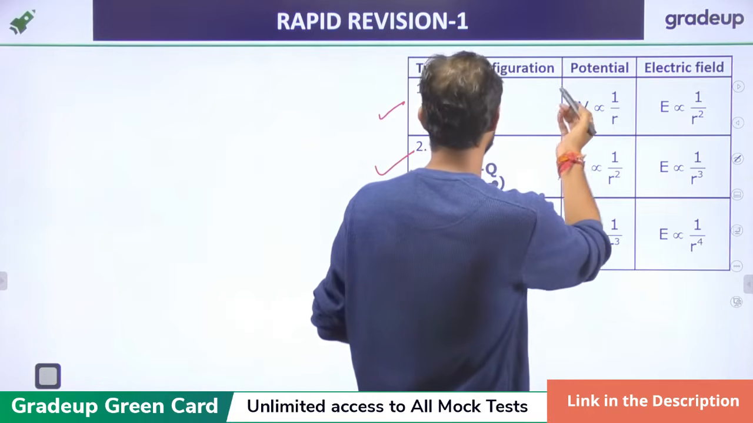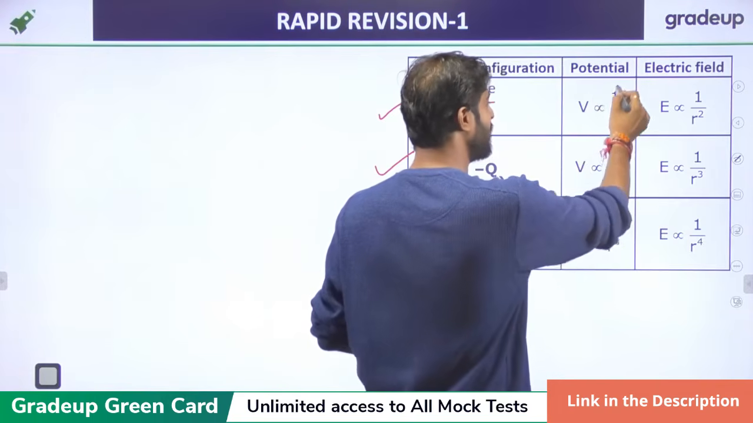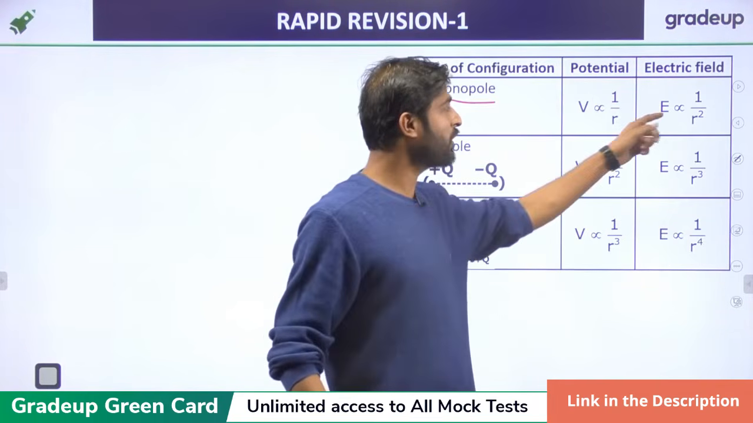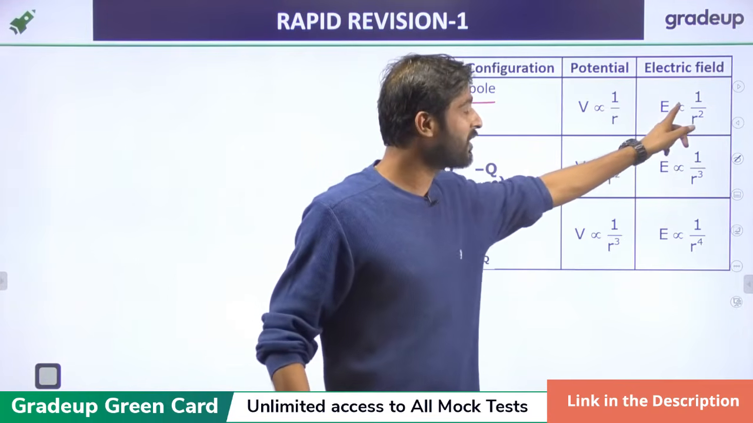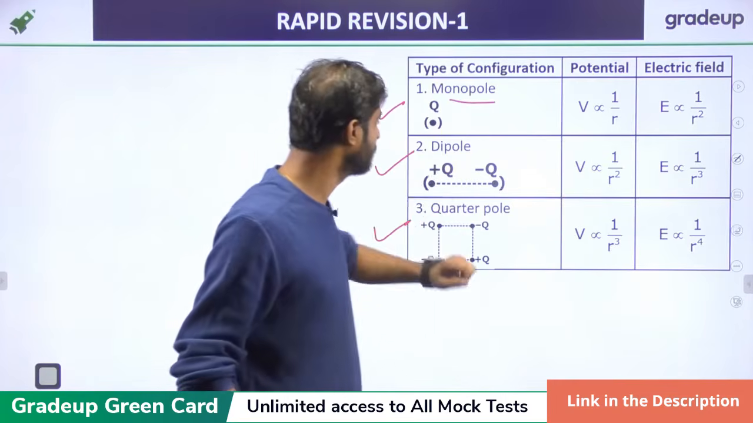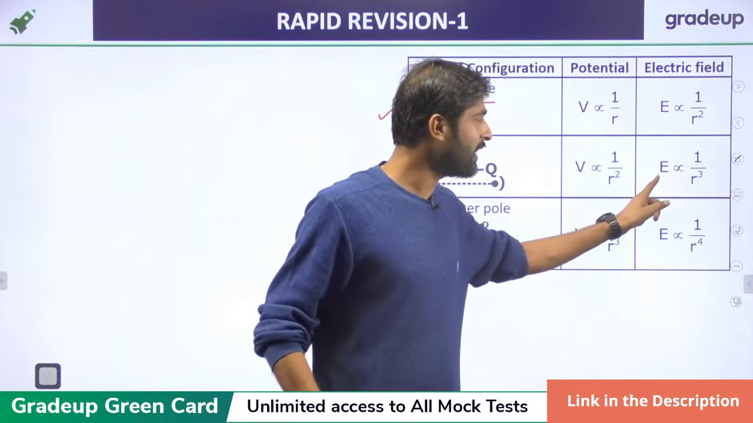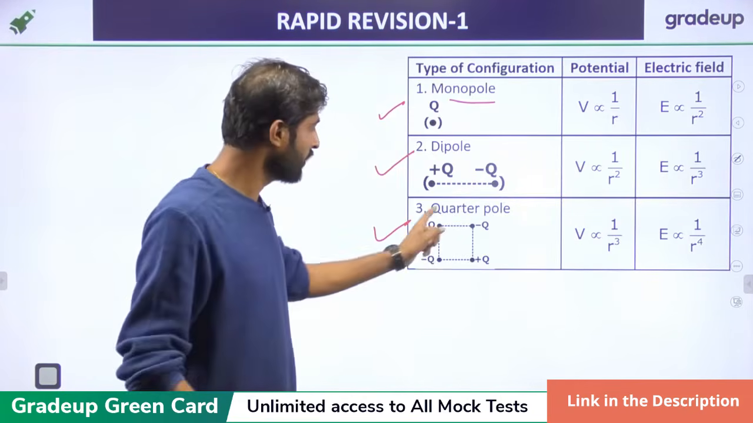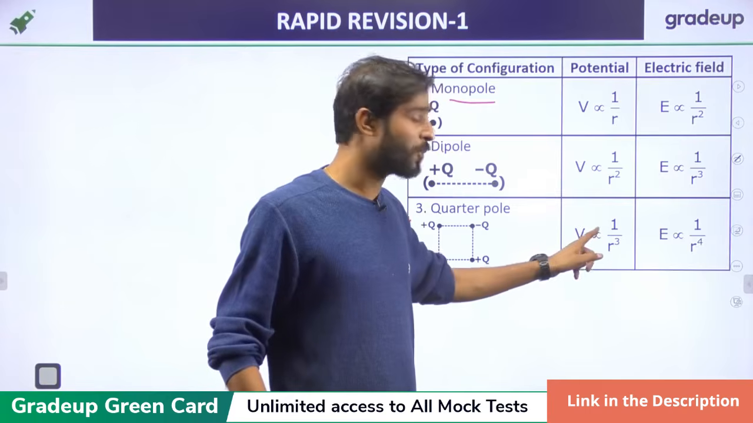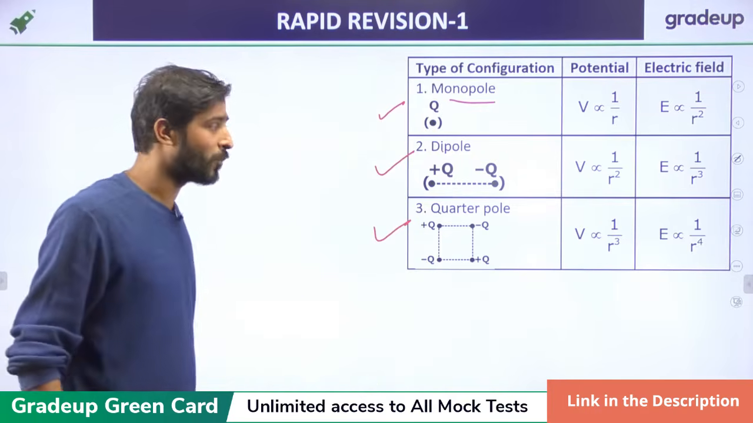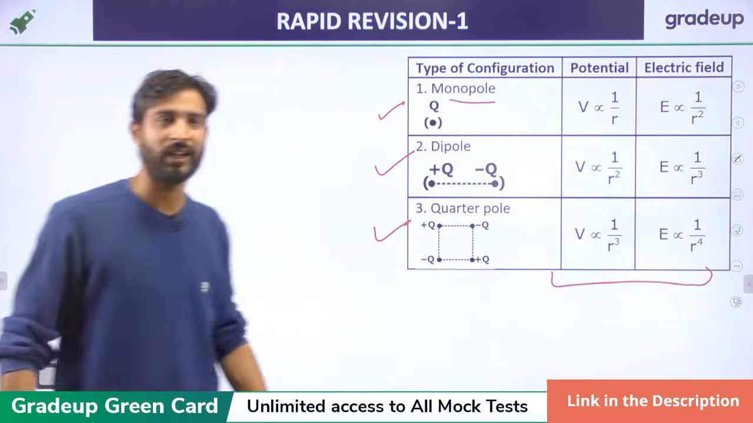Most important: in the monopole the potential is inversely proportional to R, and the electric field is inversely proportional to 1 upon R square. In the dipole, the potential is inversely proportional to 1 upon R square, and the electric field is inversely proportional to R cube. In the quadrupole, the potential is inversely proportional to R cube, and the electric field is inversely proportional to R raised to power 4. Sometimes questions will be asked from these concepts also, right? That is important.